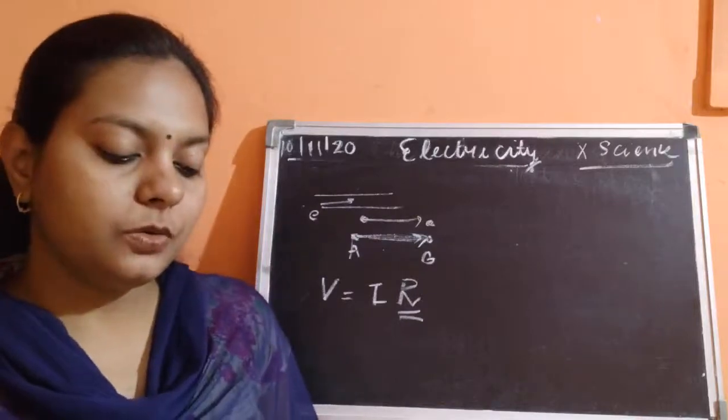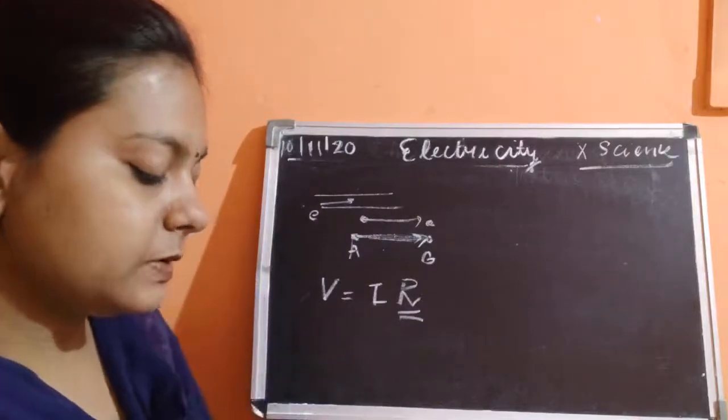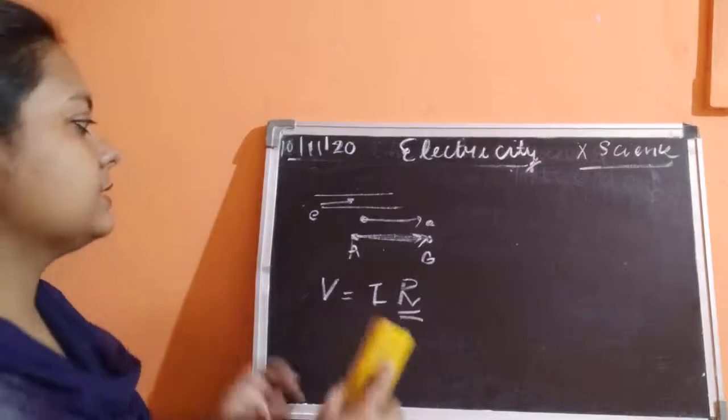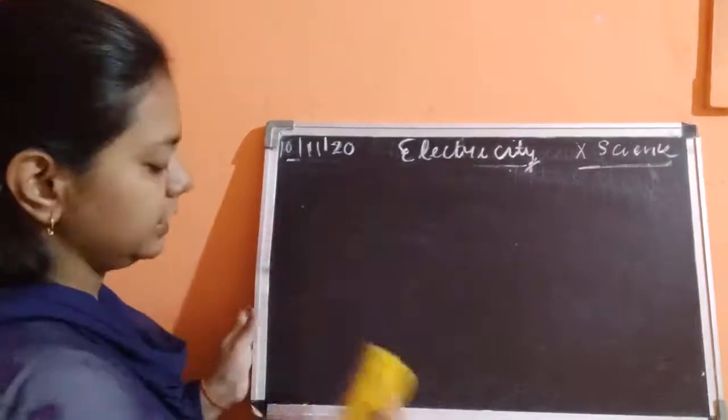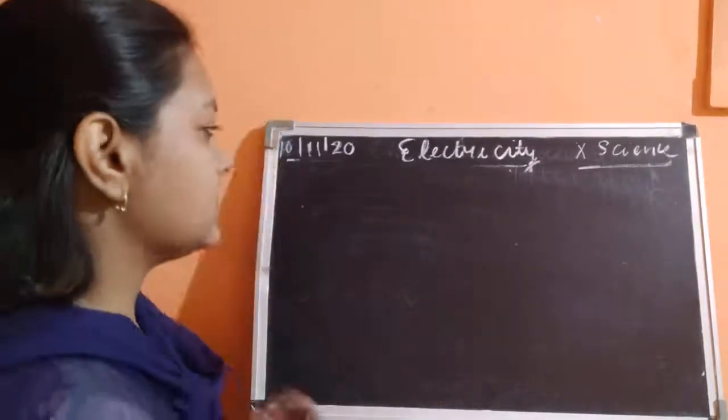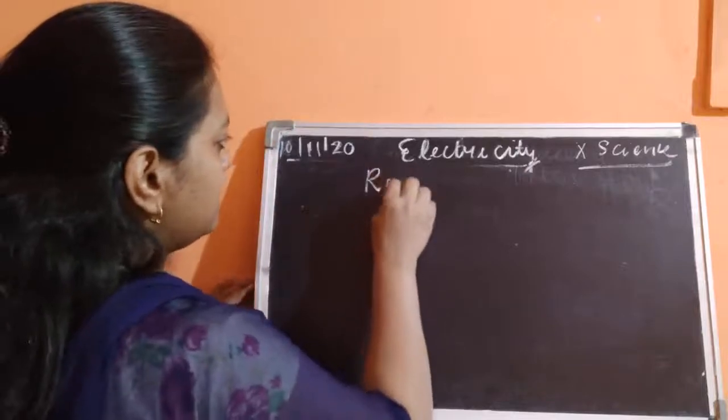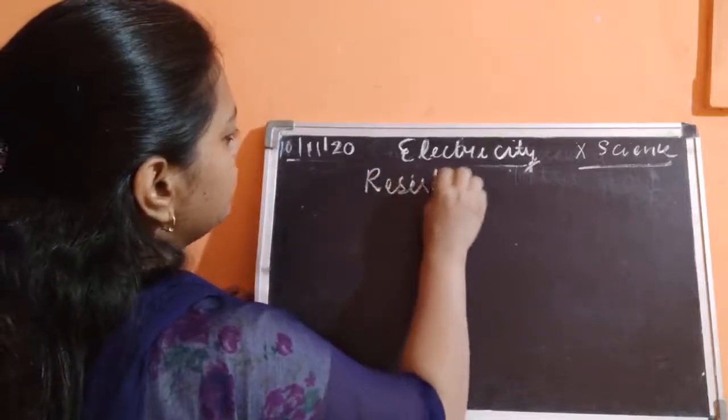After that, today I am going to discuss one more property, that is resistivity. So after resistance, we'll be discussing resistivity.